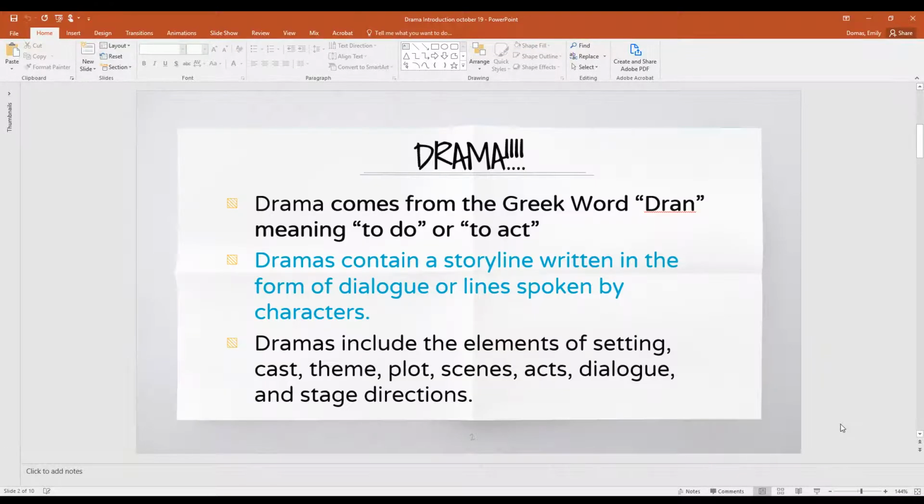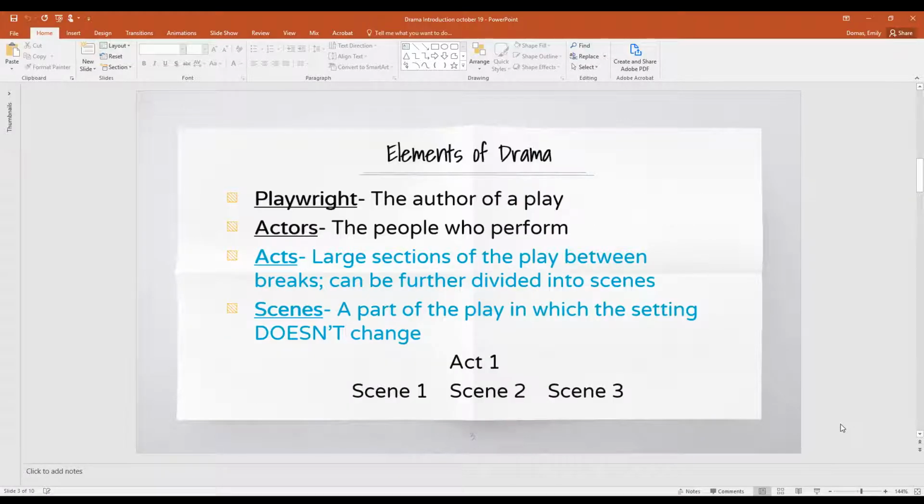Okay? So drama. Drama comes from the Greek word "dran," meaning to do or to act. Dramas contain a storyline written in the form of dialogue or lines spoken by characters. Dramas include the elements of setting, cast, theme, plot, scenes, acts, dialogue, and stage directions. So, some elements of drama.